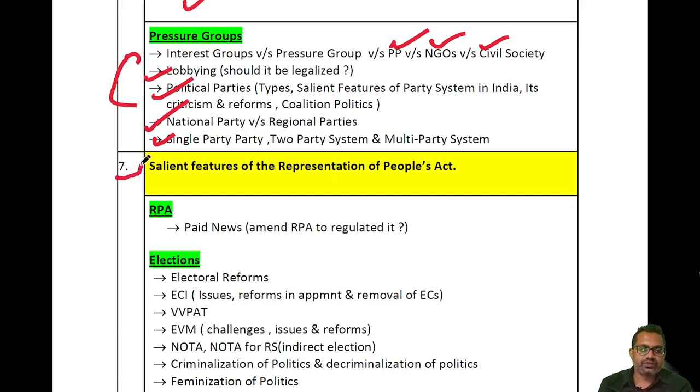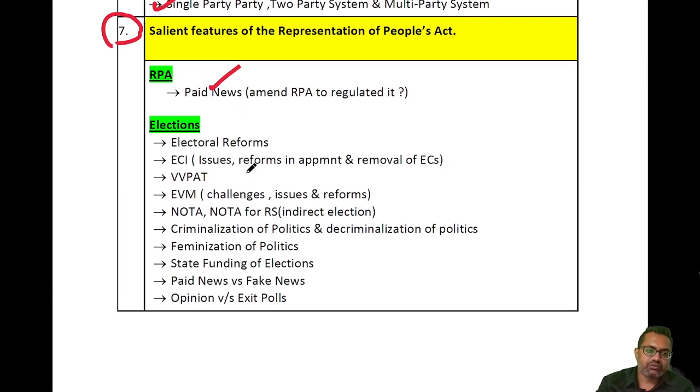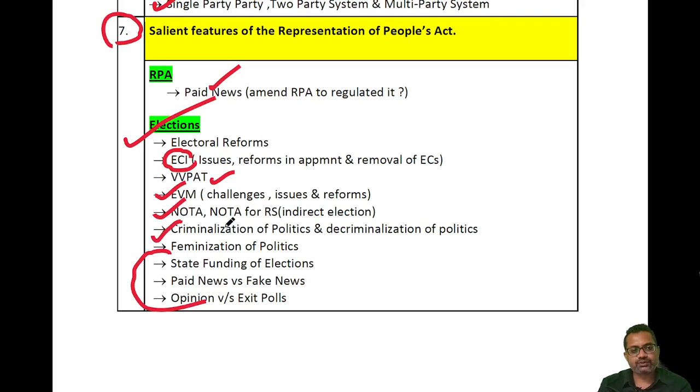Now we are moving towards the seventh bigger topic, that is salient features of the Representation of People's Act. Here you will see the controversy regarding paid news. Again, this is the most important topic for mains, electoral reforms or topics related to elections. What are the issues, reforms in appointment and removal of the Election Commission of India, VVPAT machines, EVM controversy, NOTA, criminalization of politics and decriminalization of politics, feminization of politics, state funding of elections, opinion polls versus exit polls. These are all part of the electoral reforms in India.